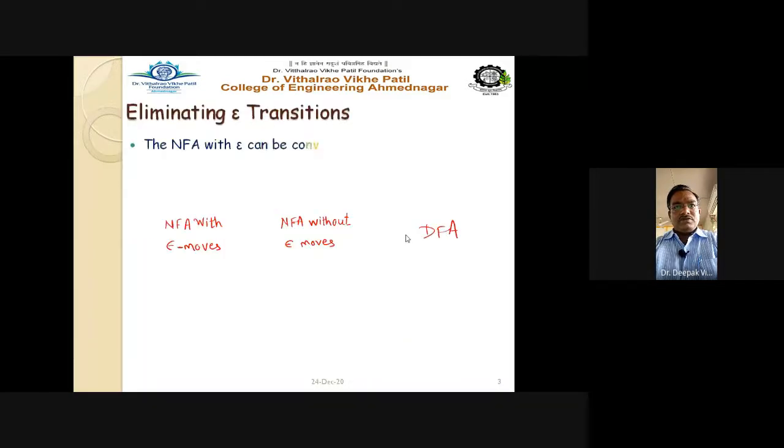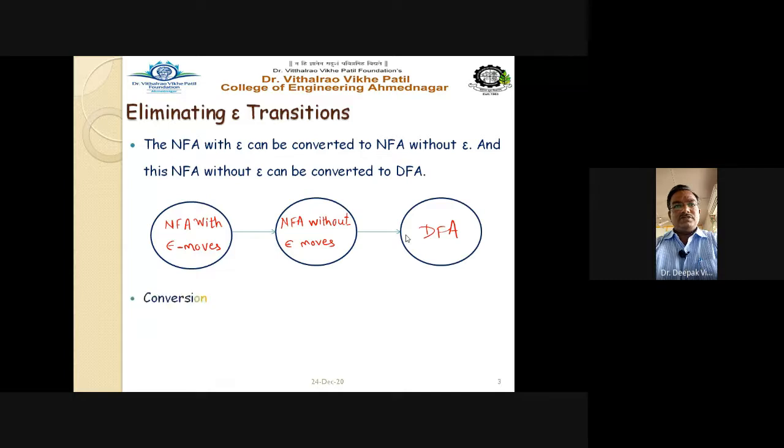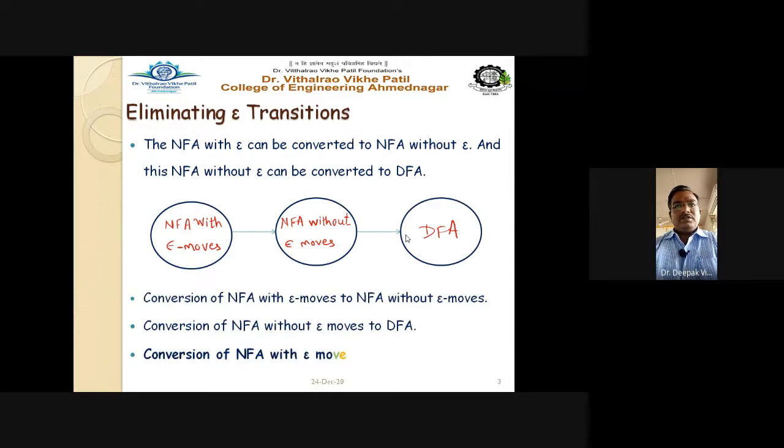Right. So as already we have discussed these first two concepts, that is conversion of NFA with epsilon moves to NFA without epsilon moves, the methodologies, how to convert the NFA with epsilon moves. We have to find out the E closure, and then convert this NFA with epsilon to without epsilon. Right. Then NFA without epsilon moves means nothing but it is your simple NFA.